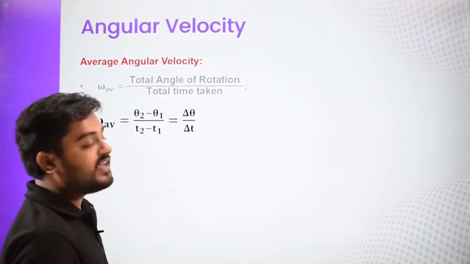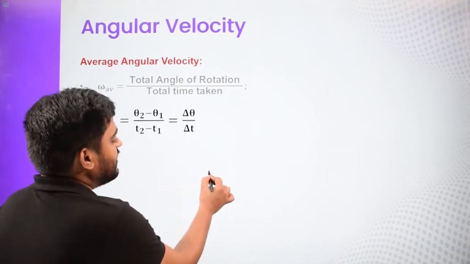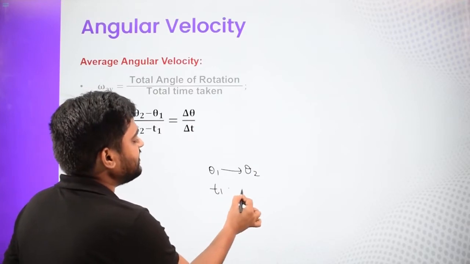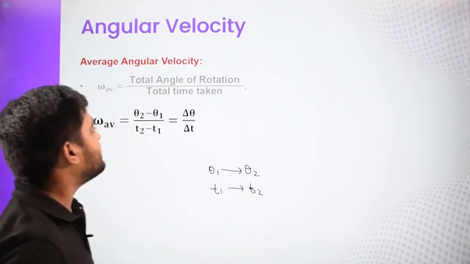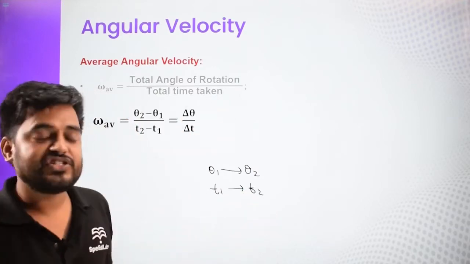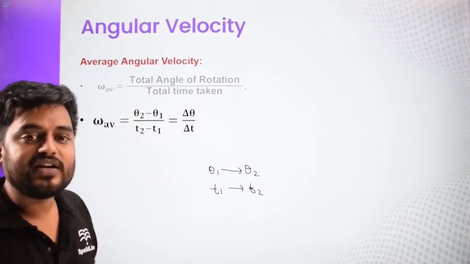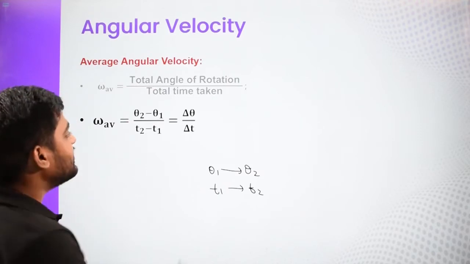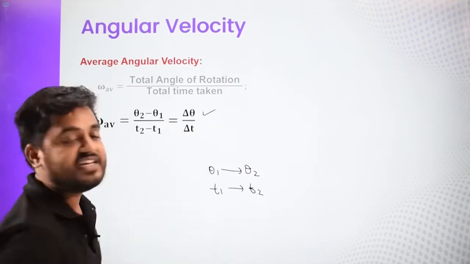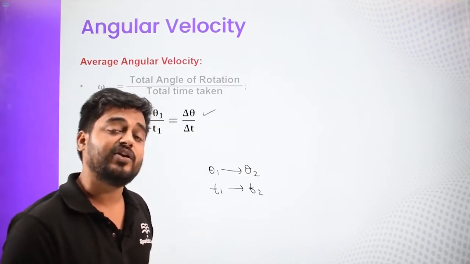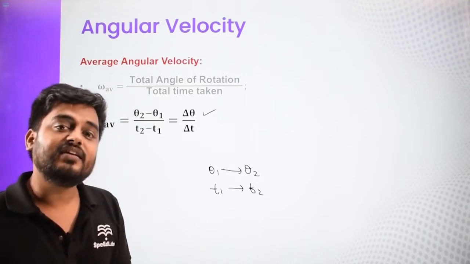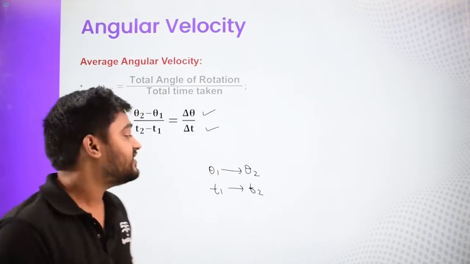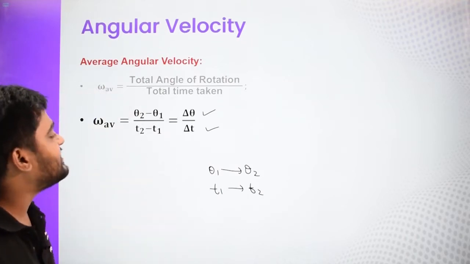Now, if our angle is changing from theta 1 to theta 2, when time is changing from t1 to t2, then how much is the angle of rotation? Theta 2 minus theta 1. And what is the time duration? The total time taken is t2 minus t1. So this is known as delta theta, the change in angular displacement done in that particular duration, and this is the time interval, delta t. So this is your average angular velocity.